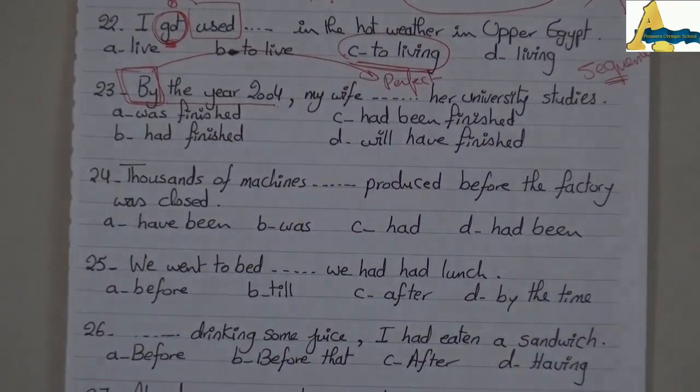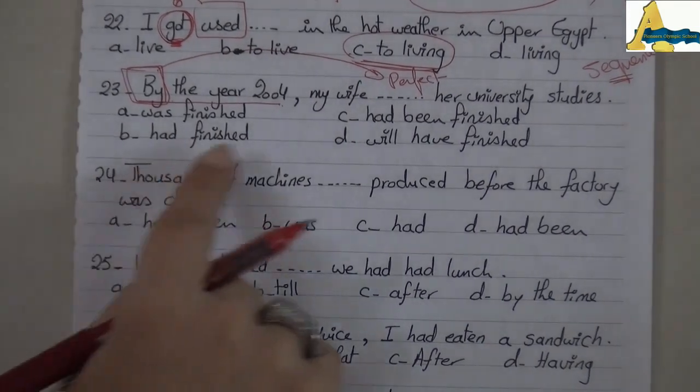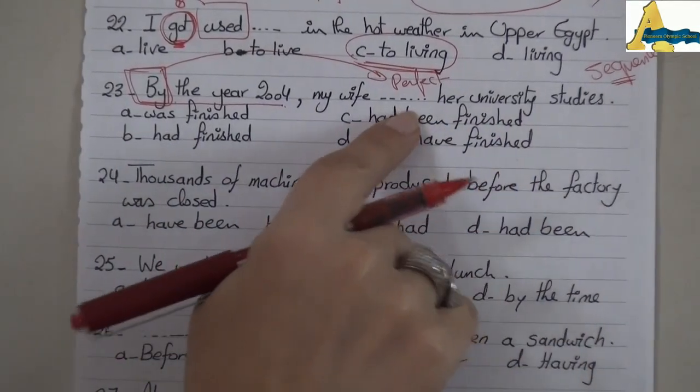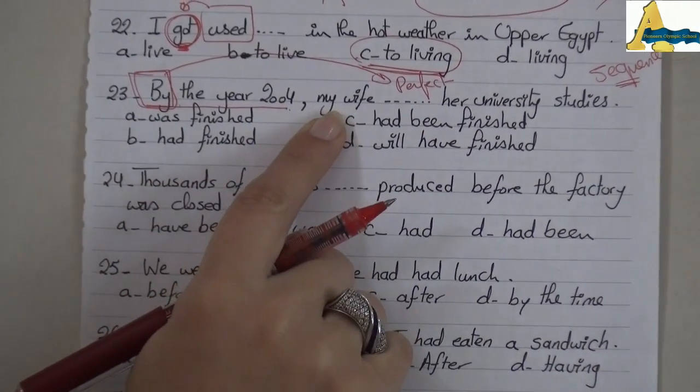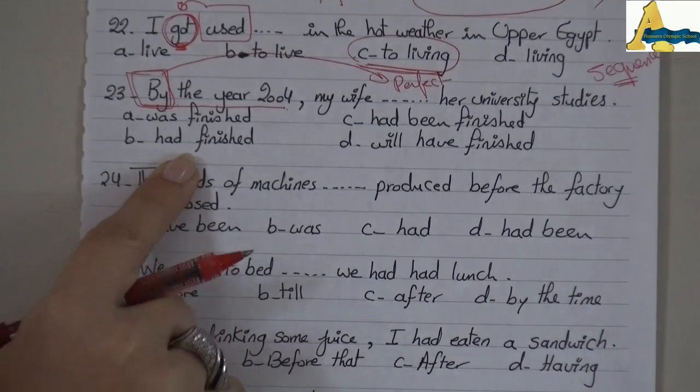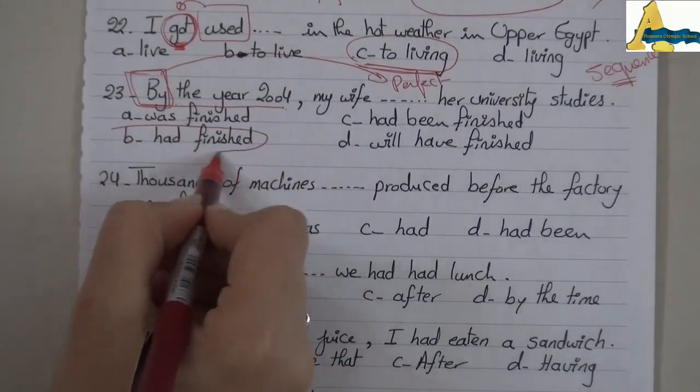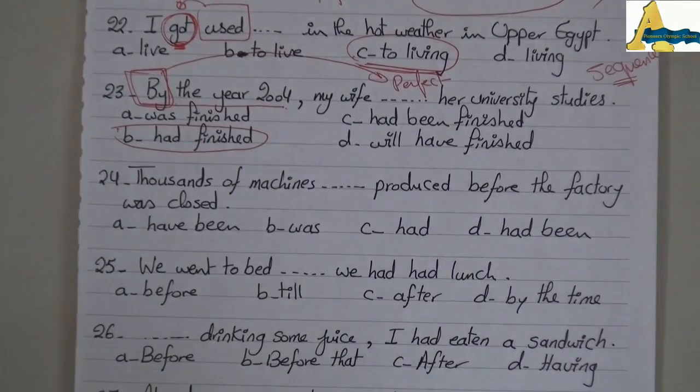My wife, what is the past perfect here? Had finished and had been finished. This is passive and this is active. Okay? For sure, my wife was the doer of the action, so I will choose what? The active form. Had finished.